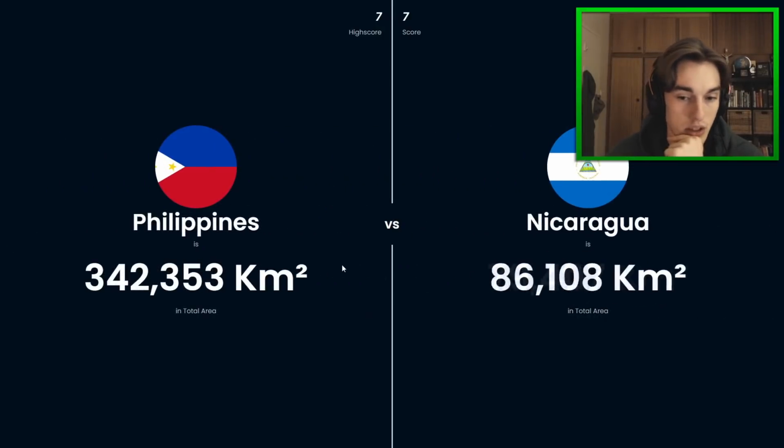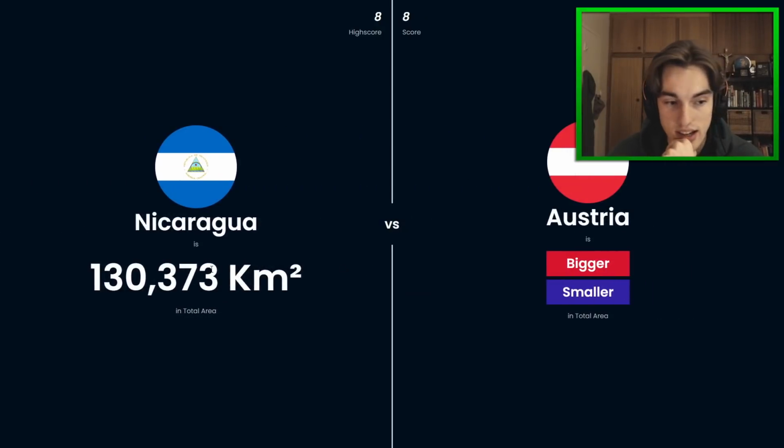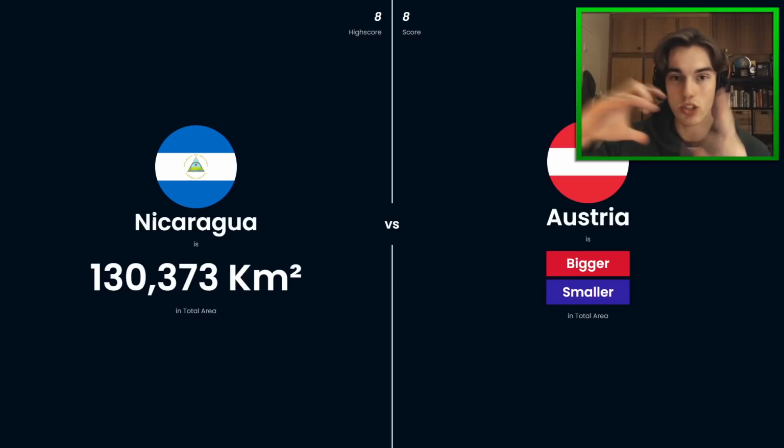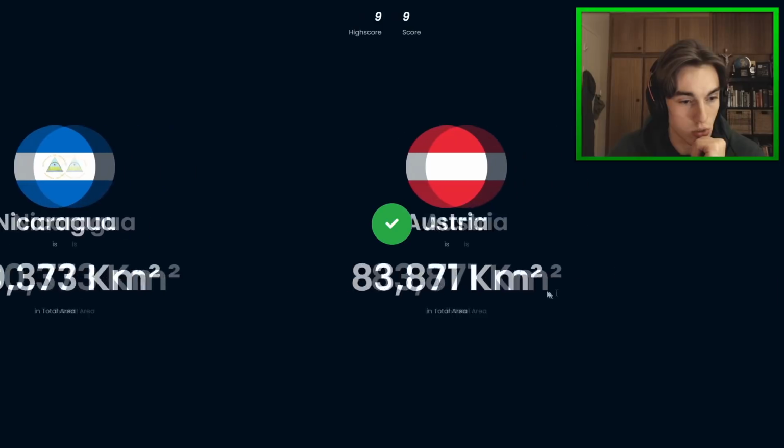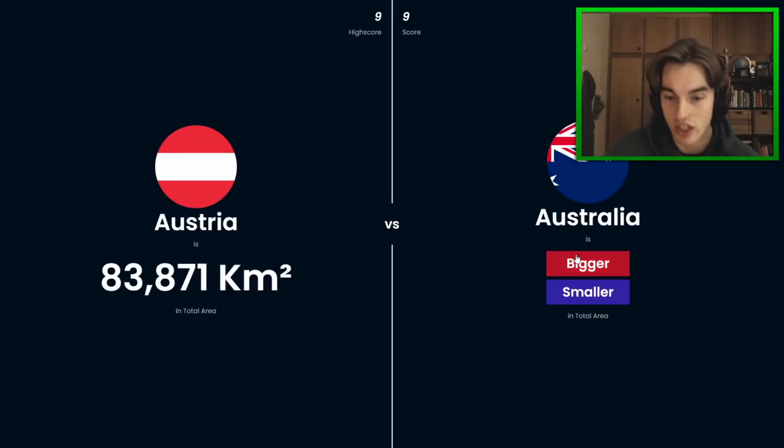And Philippines is, despite having many islands, should be smaller than Kazakhstan by quite a bit, obviously. And then Nicaragua will be even smaller. So 130,000 kilometers squared for Nicaragua. Here's an interesting one. I think Austria will be a little bigger, but they will be a similar size, I imagine. So Lithuania was 60,000 kilometers squared only. So the fact that Nicaragua is on the equator might mean that it is actually bigger because the Mercator projection makes it look smaller than it actually is. So I actually think I want to say that Austria is smaller. Ooh, good shout.